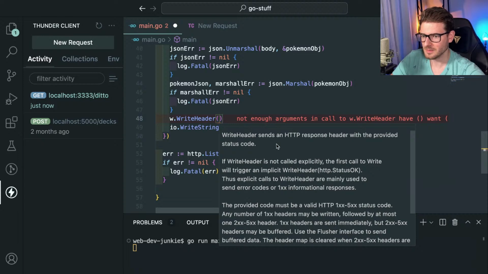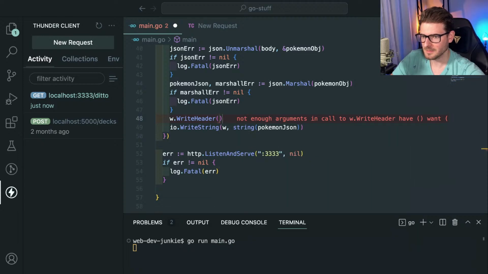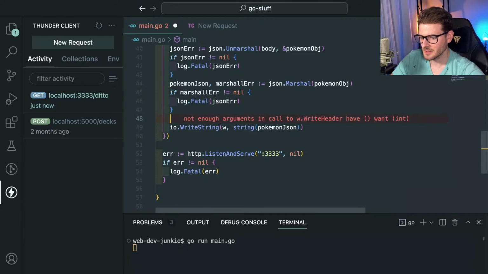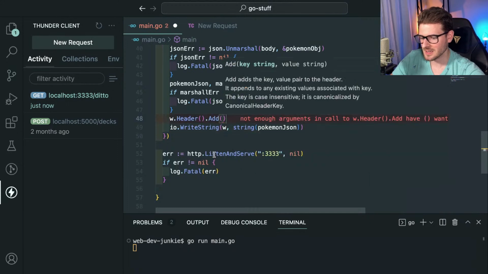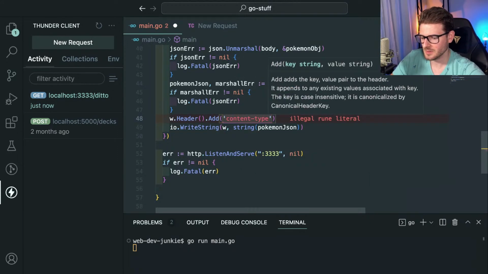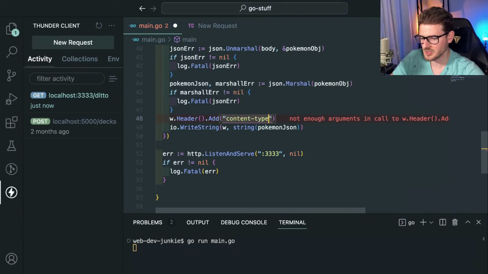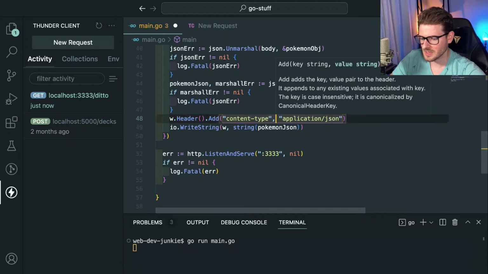Okay. Have to set headers. Oh, I see. Look, it says headers add, and I can say content type, and not with single quotes because this isn't JavaScript. And then I could say application slash JSON, hopefully. It needs to be a comma.